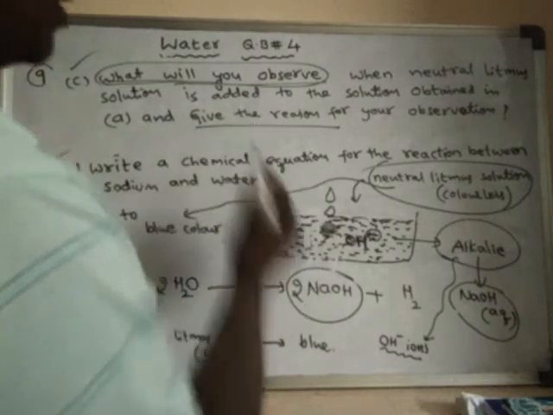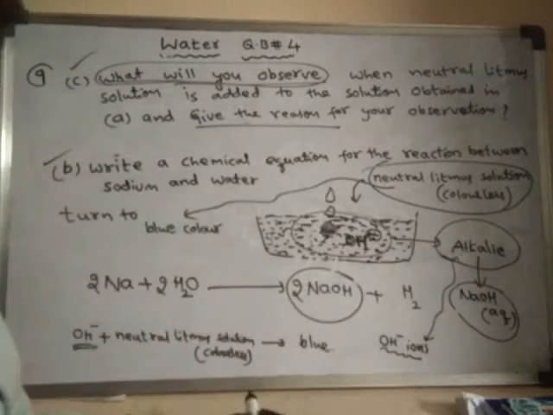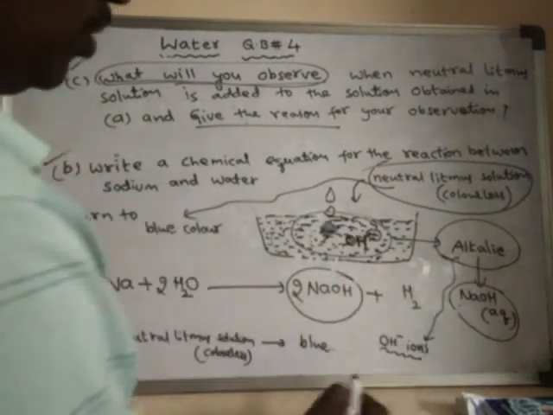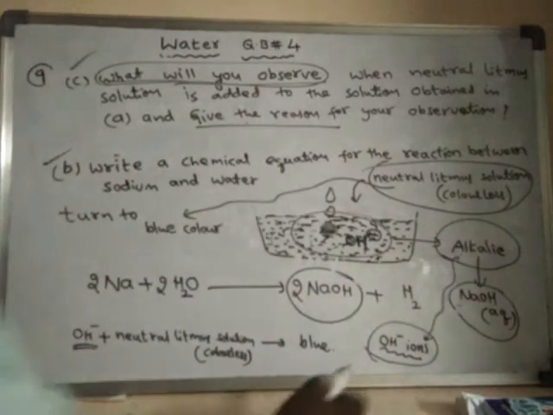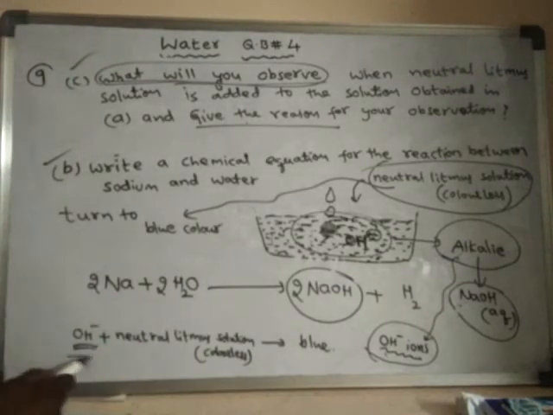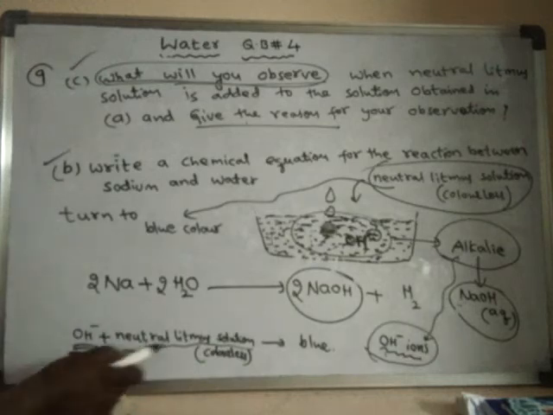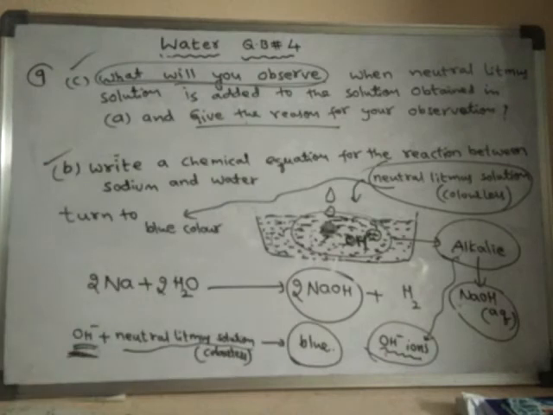The reason is that this particular solution is an alkali solution, because it contains sodium hydroxide. As it is an alkali solution, it contains OH minus ions. When these OH minus ions react with the neutral litmus solution, the neutral litmus solution will convert into blue color. So that is the reason.